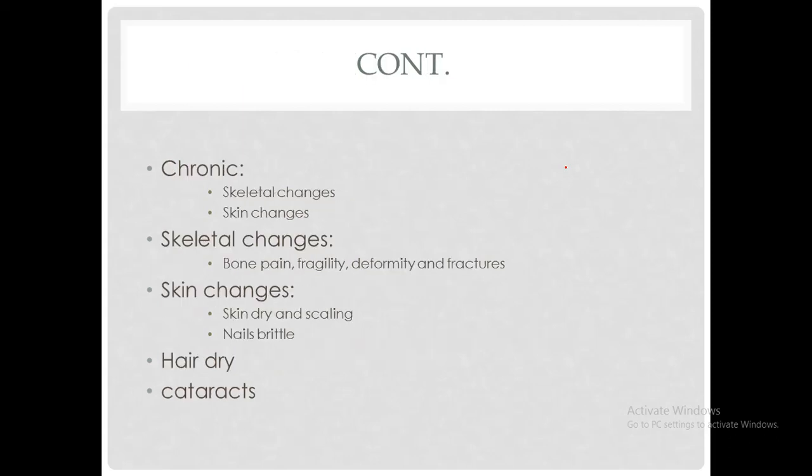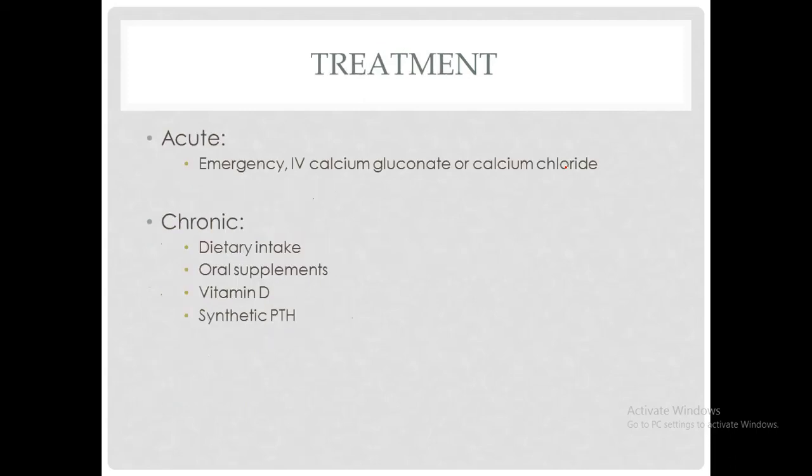Then in cases of chronic hypocalcemia, skeletal changes and skin changes start to occur. Skeletal changes may include bone pain, fragility, deformity, and fractures. And skin changes may include the drying and scaling of skin, the nails become brittle, hair becomes dry, and the development of cataracts occurs.